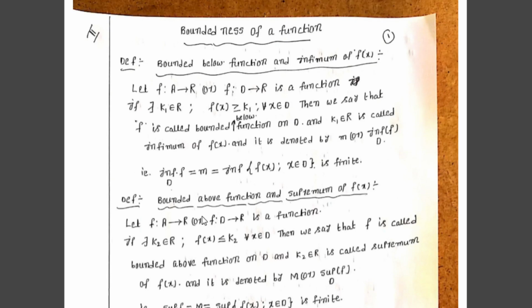Similarly, when a function is bounded above, it means the range of the function f(x) must be bounded above, that is, the range must have a supremum value. Therefore, we observe that a function is bounded below or bounded above according as the range of the function f(x) is bounded below or bounded above.